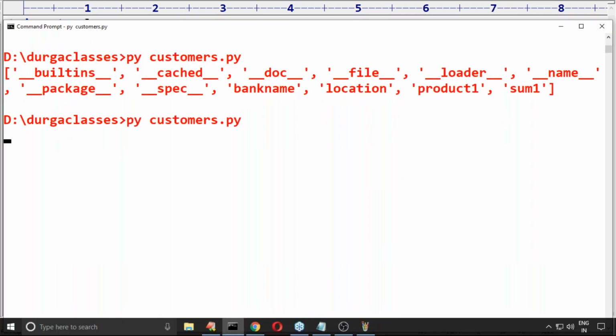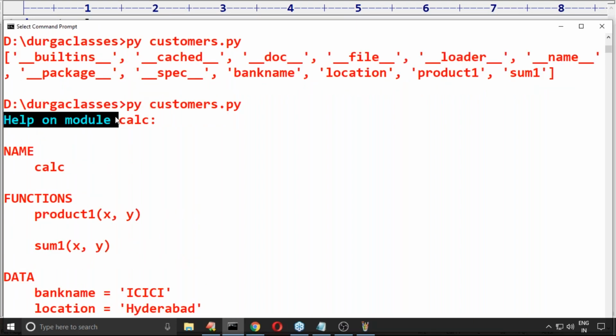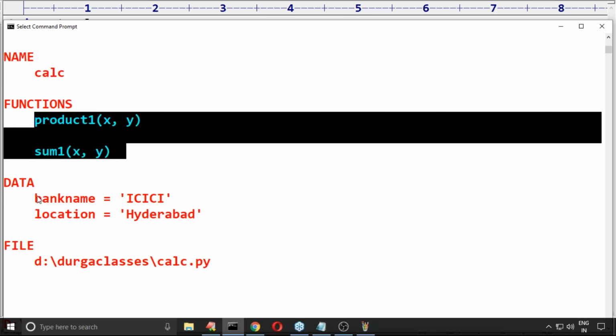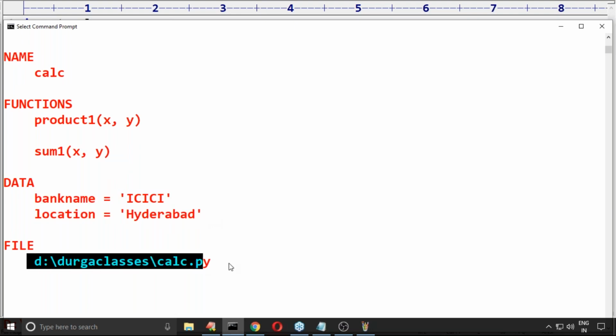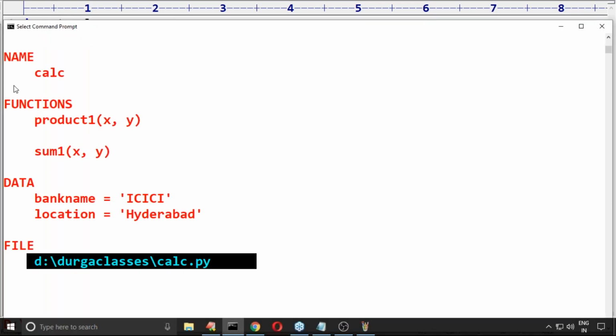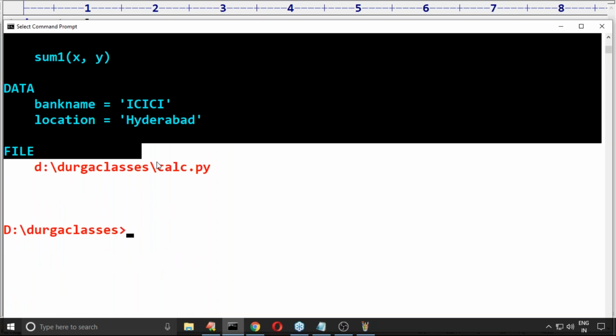If I use help, it is going to show the help documentation. Observe: help on module calci, name calci, which functions are there, which variables are there. Beautiful. dir is just going to list out which members are there, but the help function is going to provide which are functions and which are variables. This information we get by default.